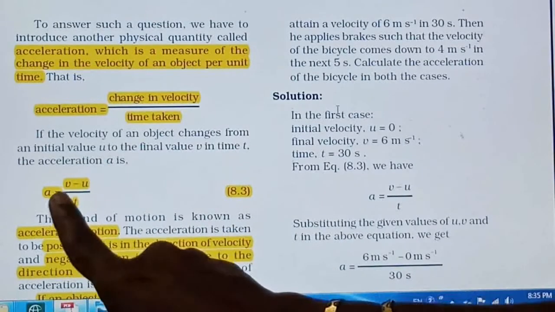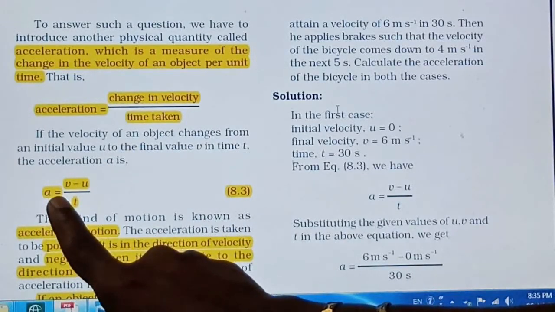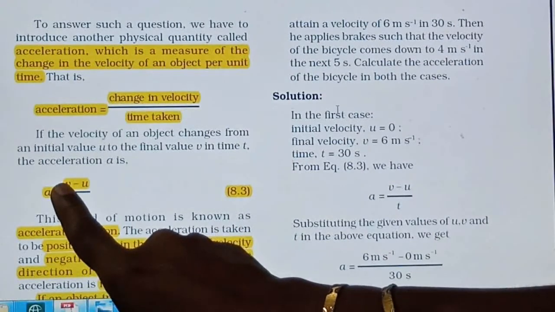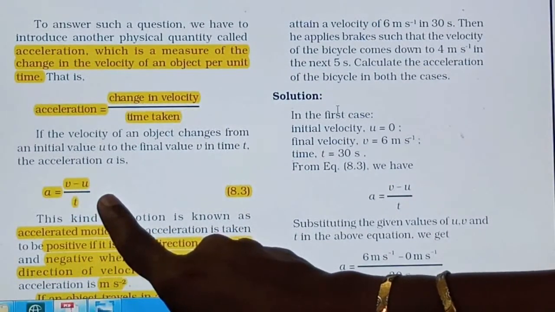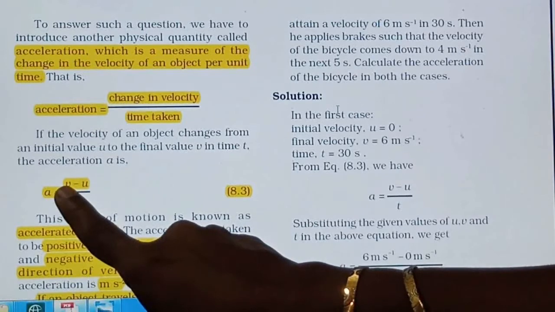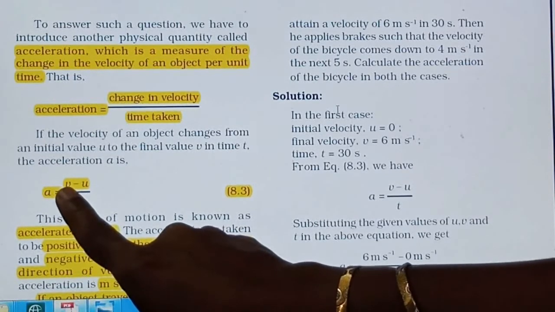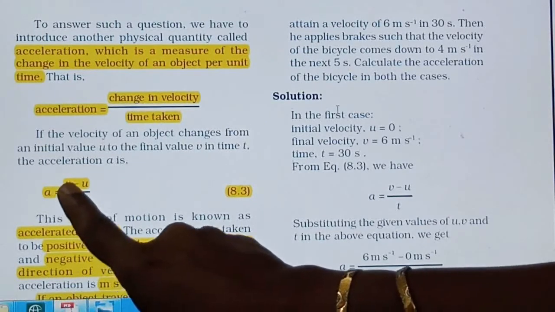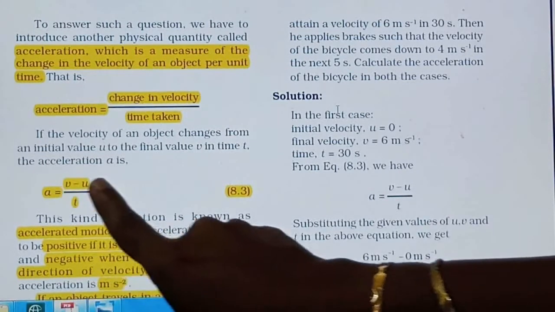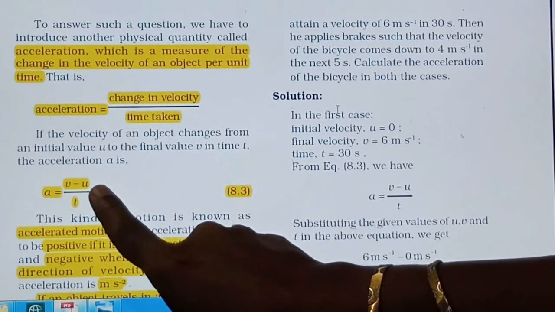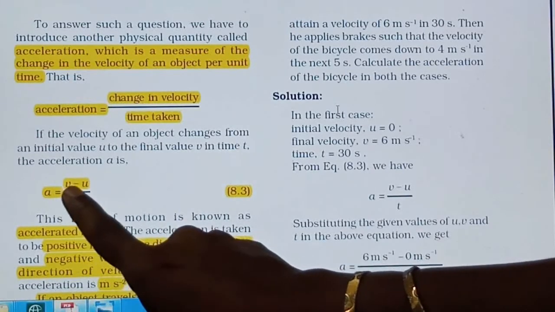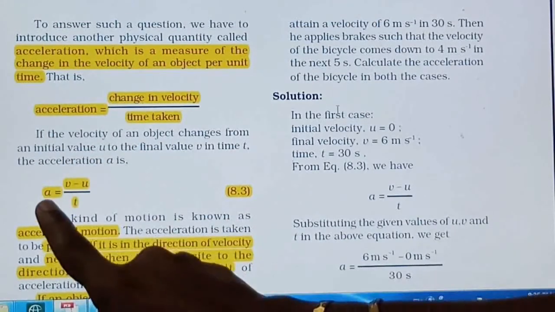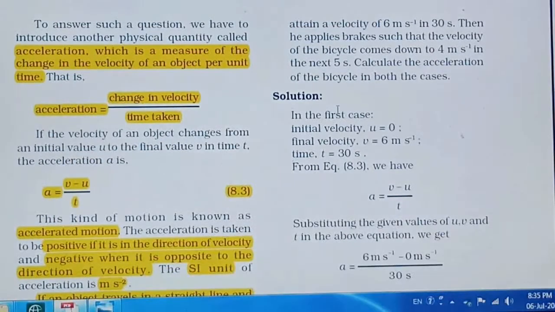So the formula becomes acceleration a is equal to v minus u upon t, because final velocity minus initial velocity. Obviously the final velocity will be greater, right? As velocity goes on changing, the final velocity will be more and the initial velocity will be less. So the final velocity minus initial velocity upon time will give you acceleration, right?